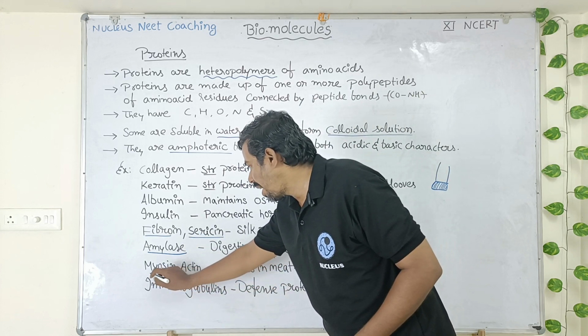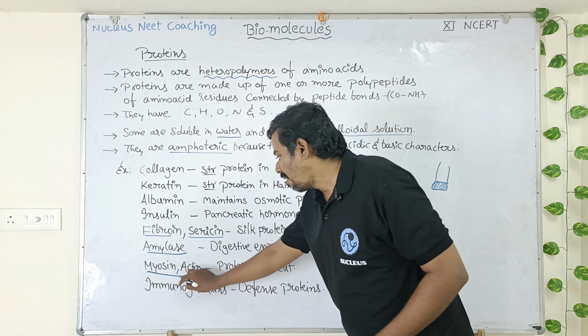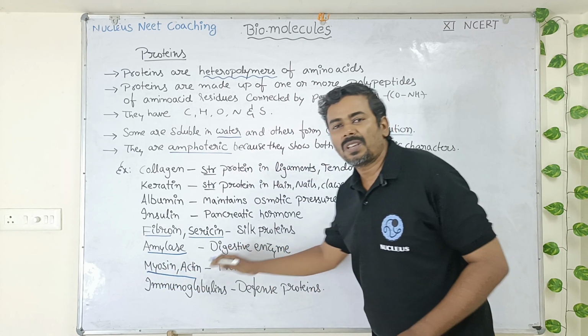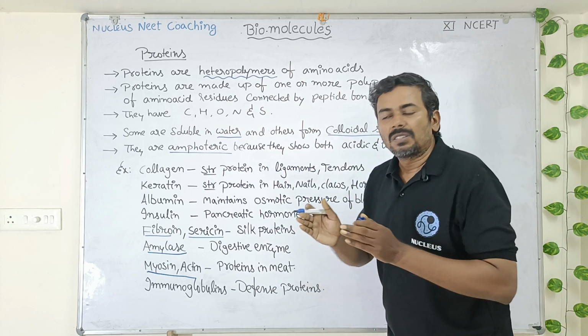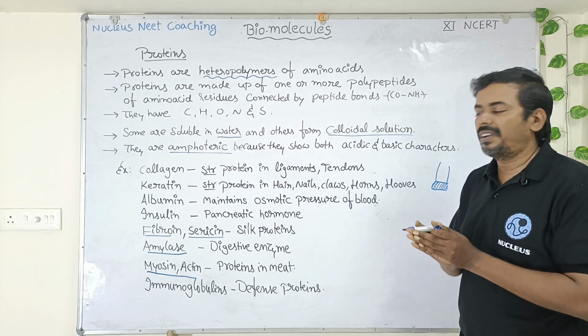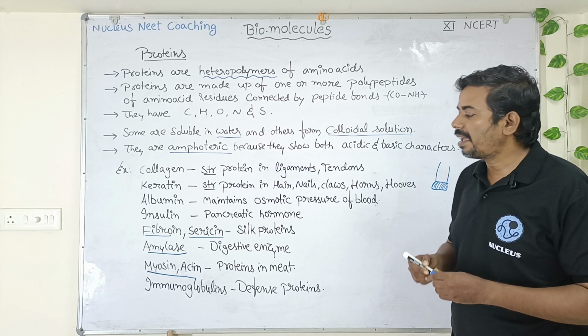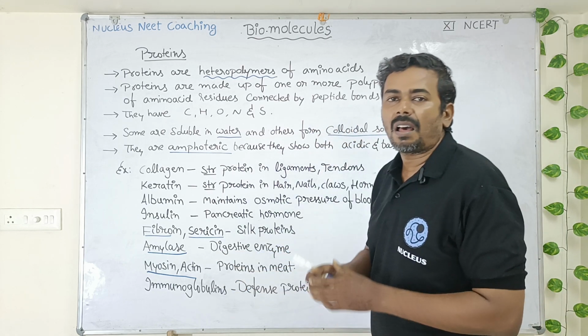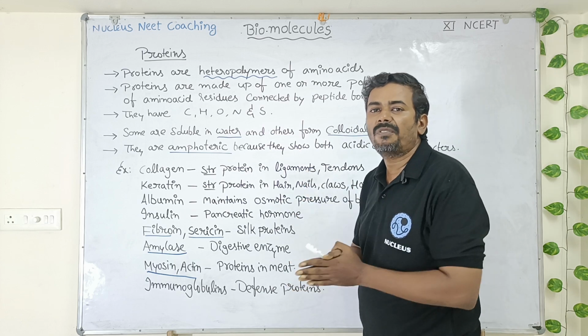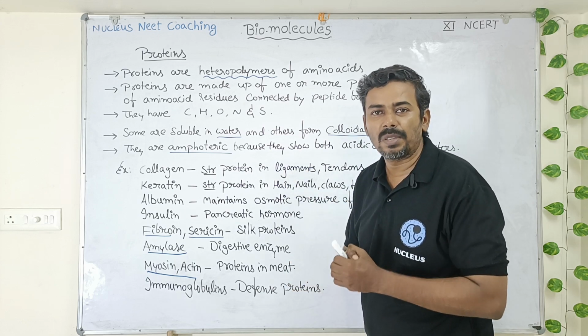Next, myosin and actin. These are the proteins which are found in the meat which we eat. So chicken, mutton. So these fleshy food items which we eat contains myosin and actin proteins. Okay, these two proteins are part of muscle fibers which help in contraction of muscles.